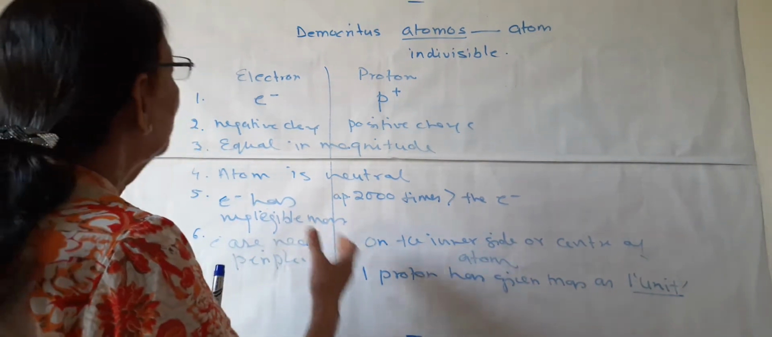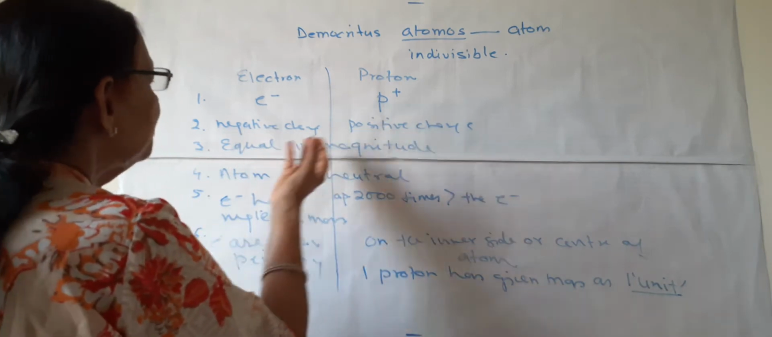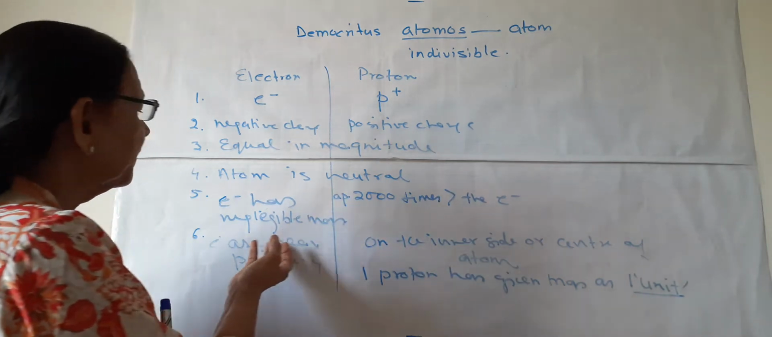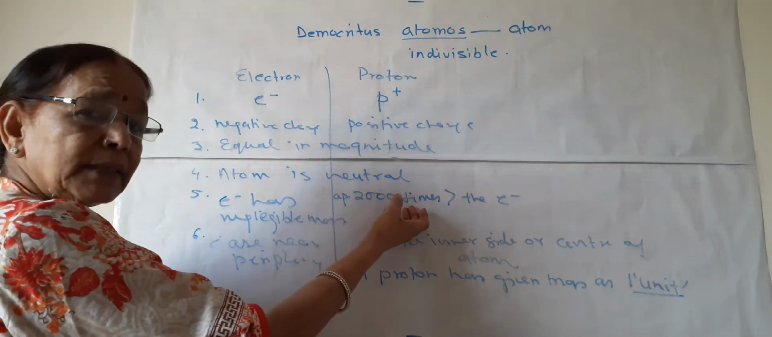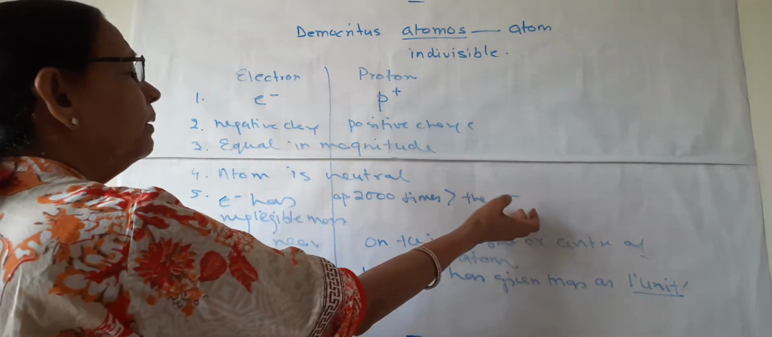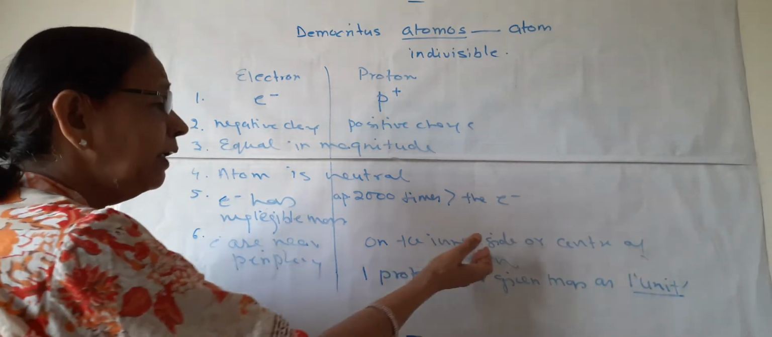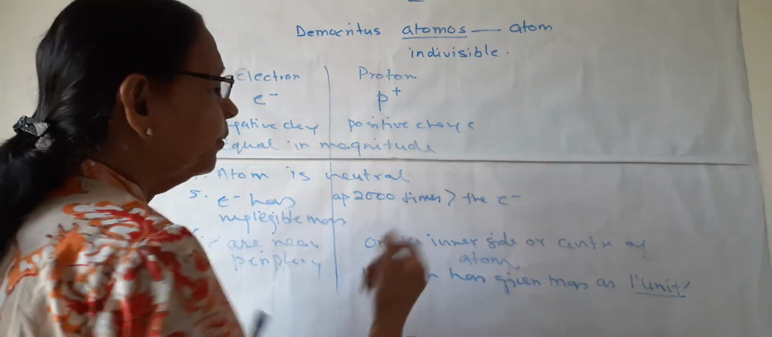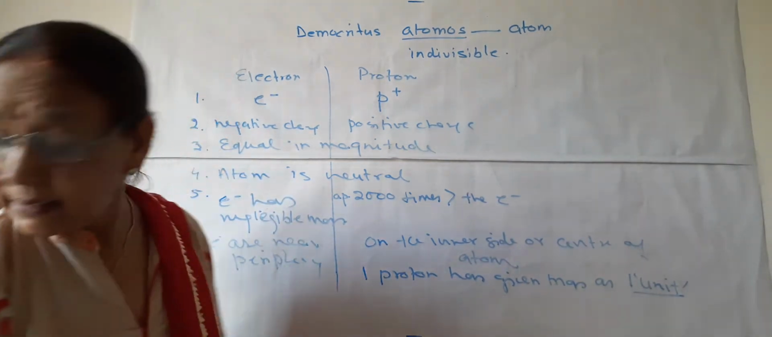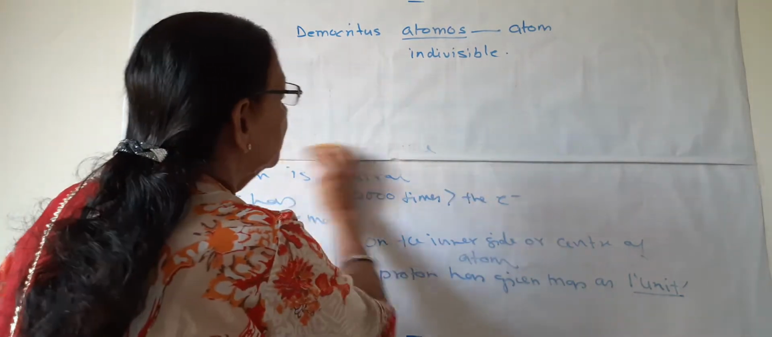So these are a few points. This is e, p plus, negatively charged, positively charged. The magnitude of both is the same as the atom is neutral. Electron has negligible mass. The proton's mass is around 1897, something like 2000 times more than the electron. And electrons are near the periphery, protons are in the center, and proton has been given the mass as 1 unit. So these are some of the points of electrons and protons.